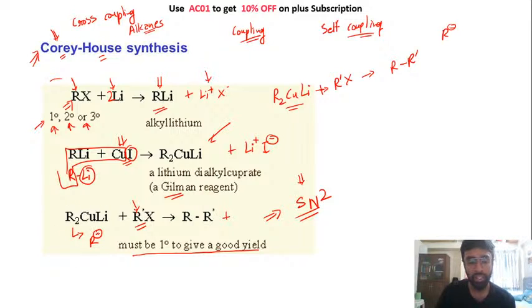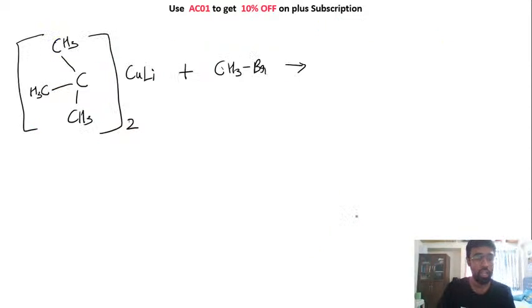So yeah, you are creating this R radical. This will attack on this RX to give R dash. Now since this is happening via SN2 reaction mechanism, है ना, and we know that for SN2 reaction mechanism this is the order, right? That is, your 1 degree alkyl halide will readily do SN2 reaction mechanism. So that is why this is important.